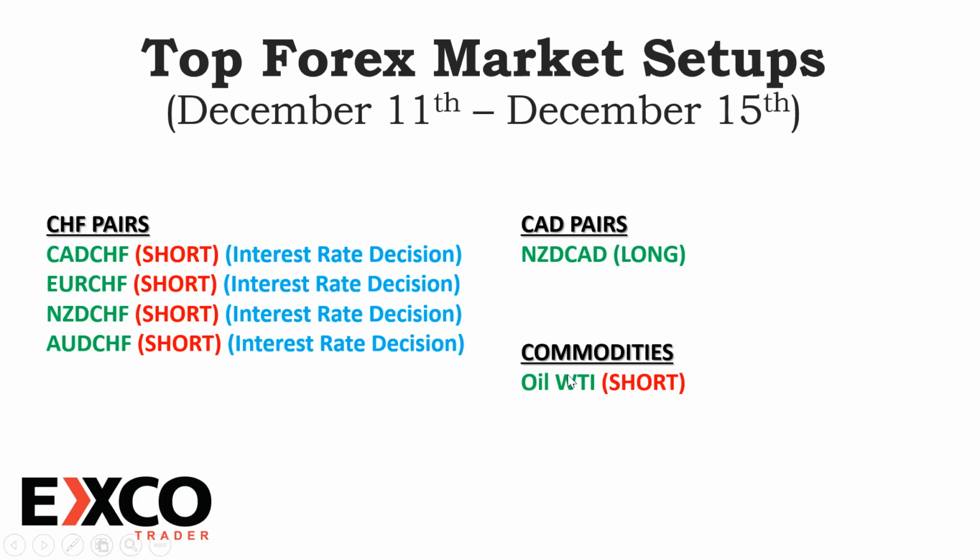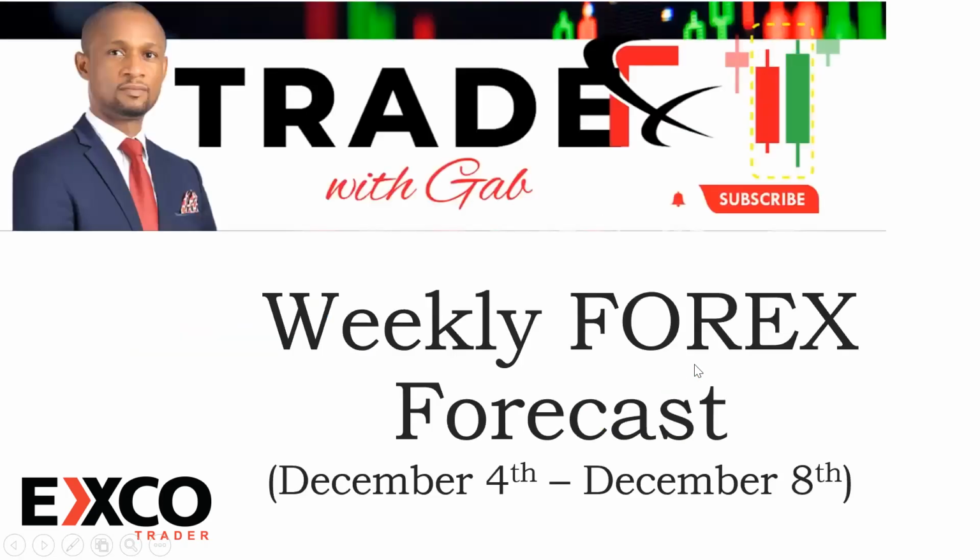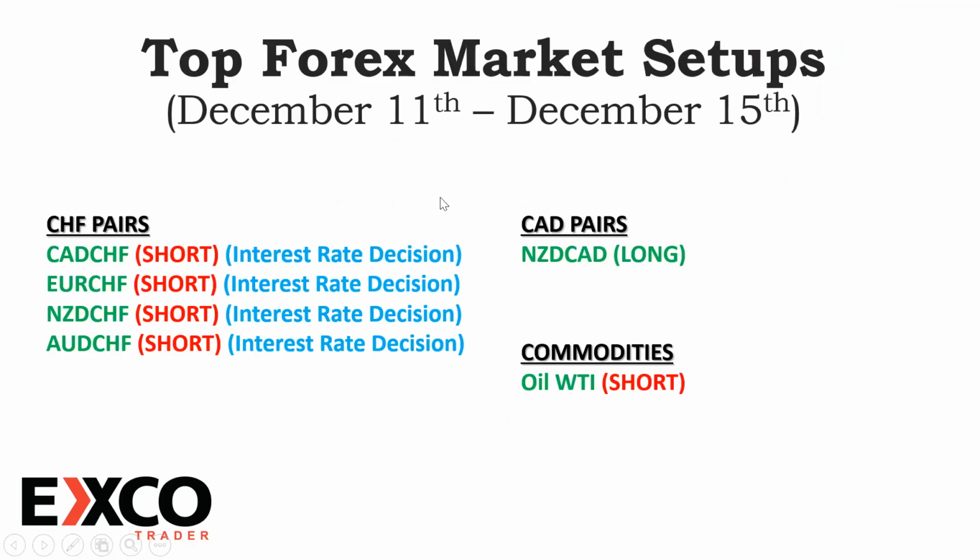And then on commodities, I'll be looking to trade oil, WTI, that's West Texas Intermediate, looking to go short on it. So best pairs for me into the week are the same ones, which is Swiss franc, Canadian pairs, and then going to commodities. So let's look at what the markets are saying exactly, starting with Canadian dollar Swiss franc.